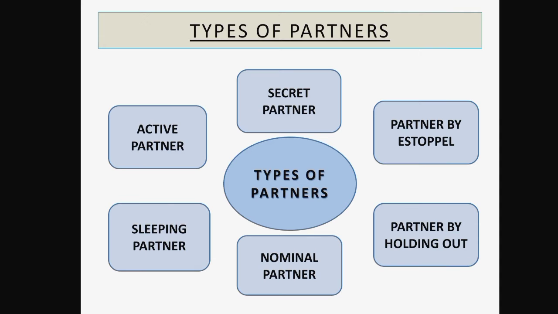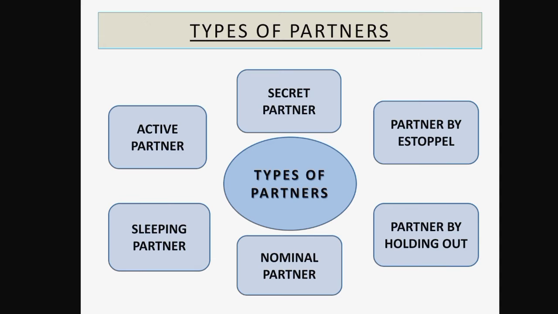We can take an example. If X is the active partner of the partnership firm and he applies for a loan, Mr. A, who is not a partner, requests the financier to give the loan to the firm as he is also a partner in the firm. Then Mr. A will be considered a nominal partner by estoppel. So here there were two partners, Mr. X, and A is the partner by estoppel.